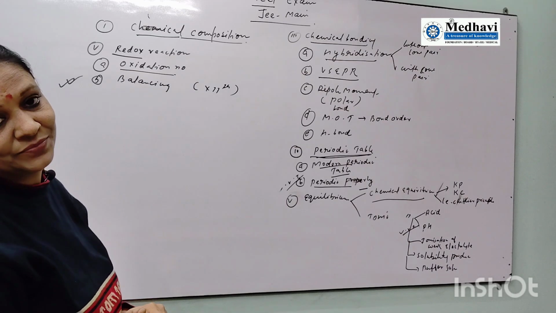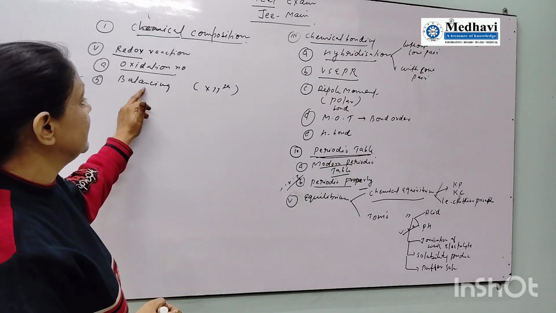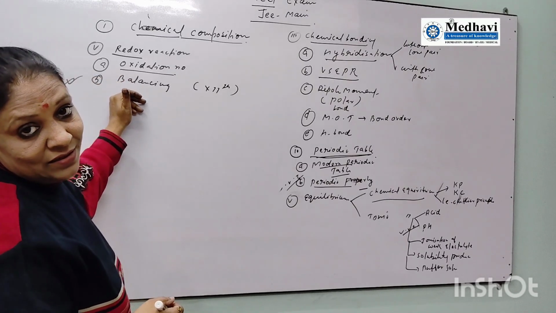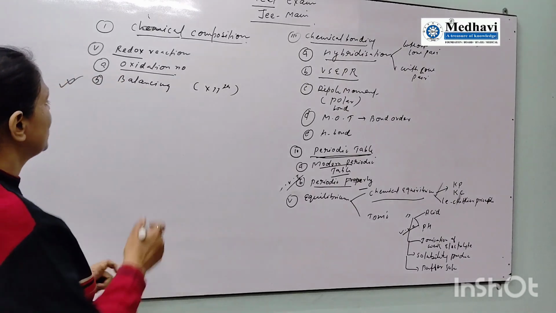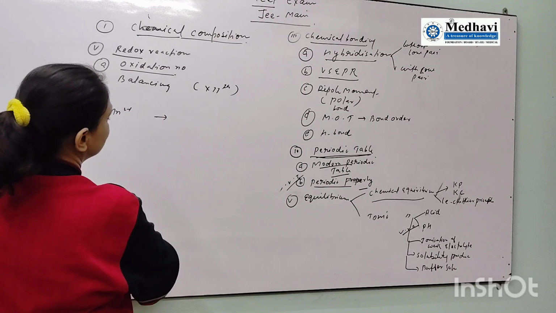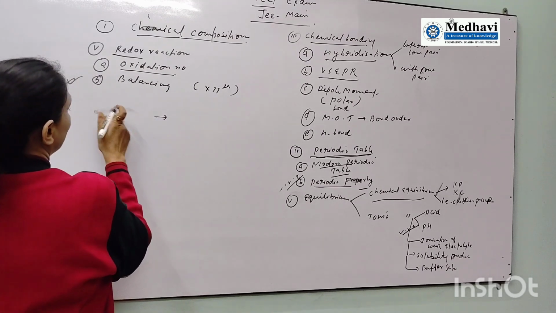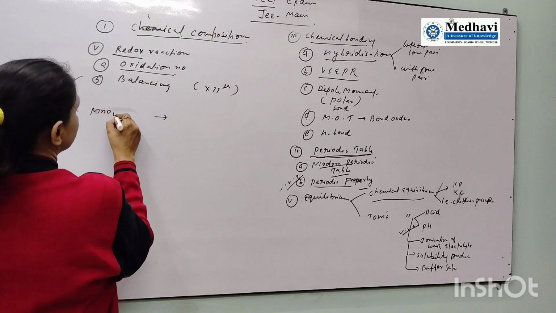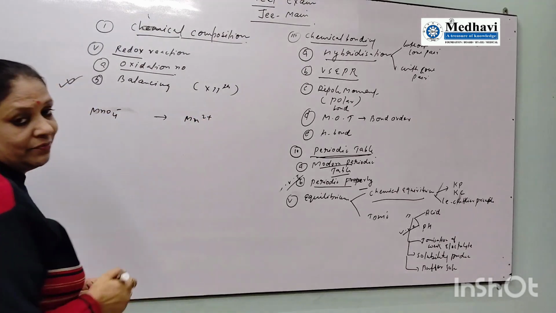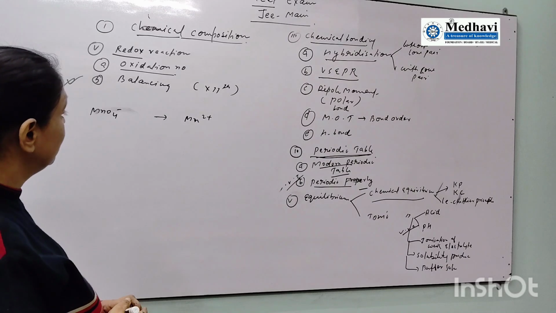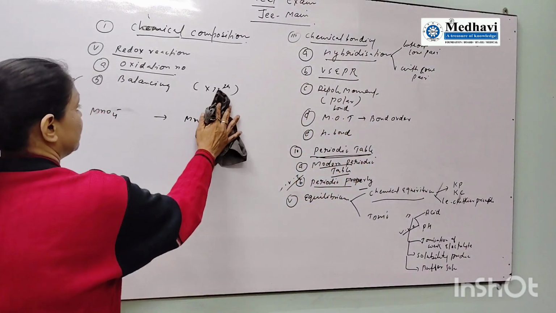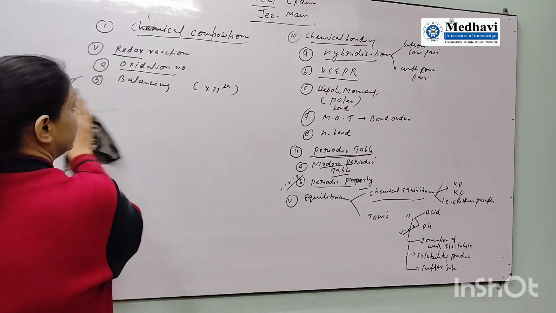Go and check it. This part is standard 11, but it is a part of D block. For example, manganese ion in acidic medium. What will happen if you take MnO4 minus in acidic medium or alkaline medium? So balancing from this part. Every year in the board exam you get a question from this part. That is important.